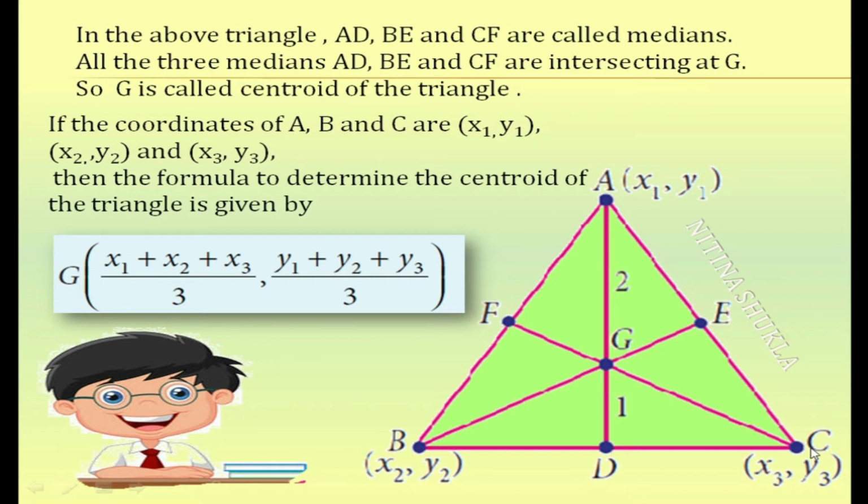B and C is there and D is the midpoint of it. So if D is the midpoint, what is the coordinate of D? x2 plus x3 upon 2, y2 plus y3 upon 2. So coordinate of A you know, coordinate of B you know. Now this ratio is 2:1. Apply section formula. Try to get the coordinate of G. You will be very happy when you derive this formula. Please do it by yourself. You will enjoy maths like nothing.